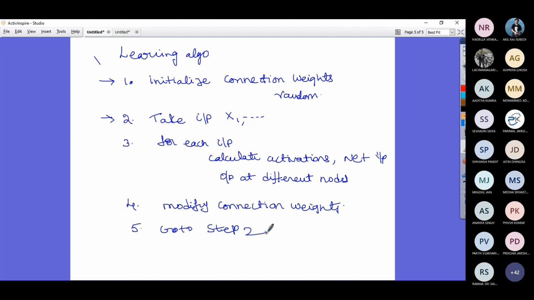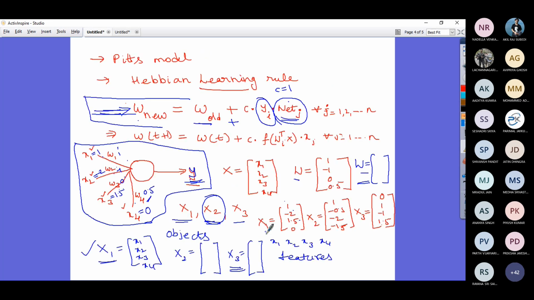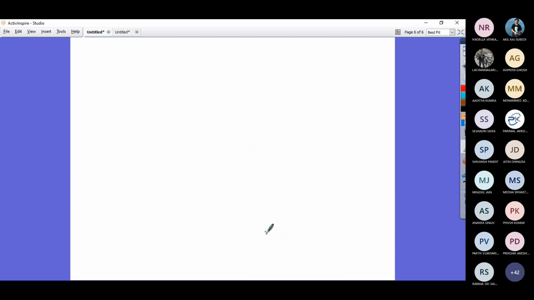Yes, sir. Okay. Now let us go back to the problem we have taken for the Hebbian learning rule. I have asked you to note down the values. So let us see how the Hebbian learning rule works for this example.